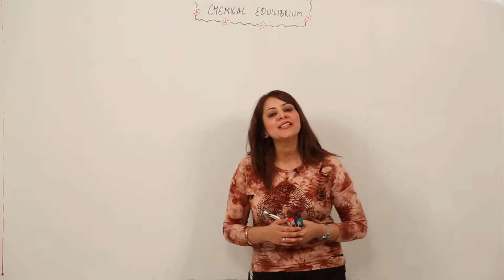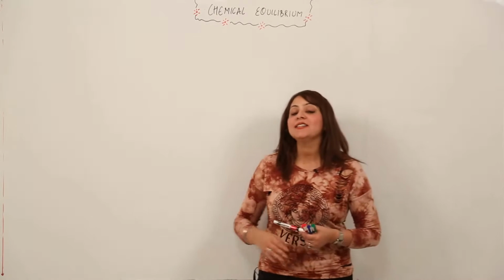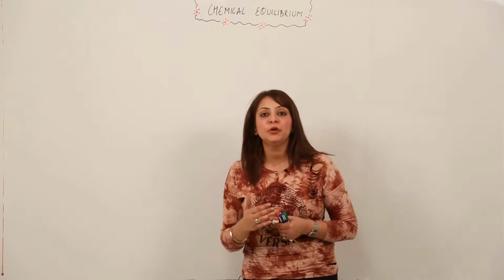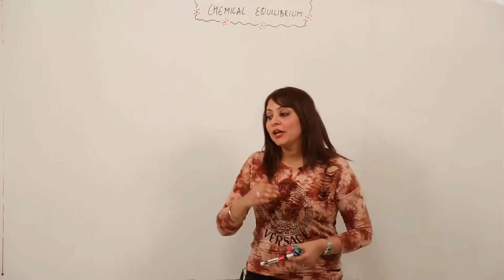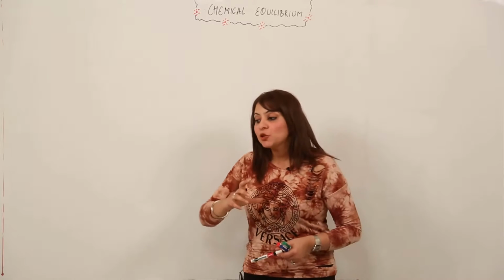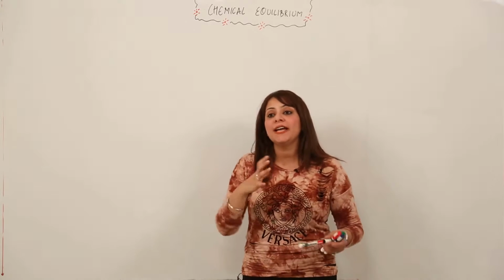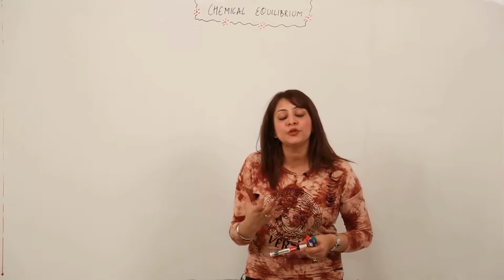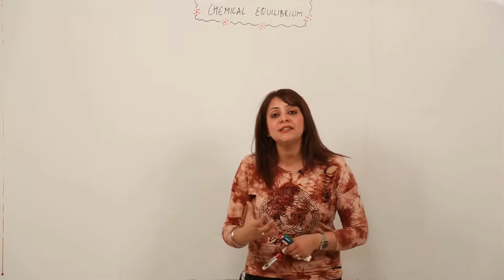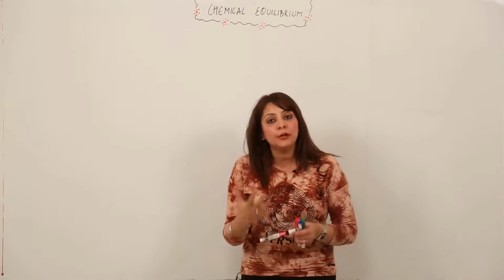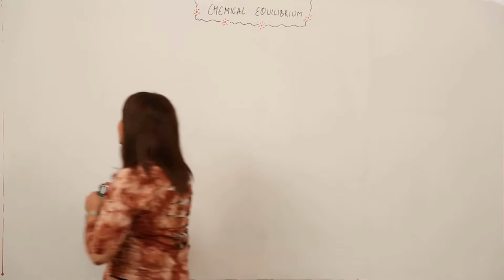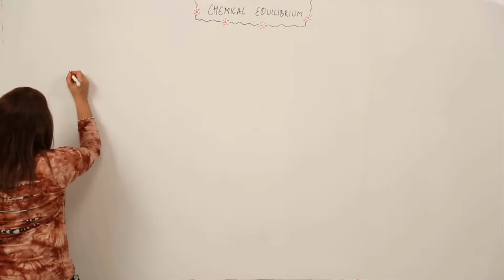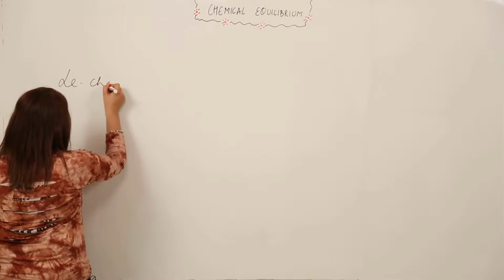Now we are going to start with the new topic, that is the factors that affect the chemical equilibrium, right? But before we proceed, I want you to know that there is a certain principle that guides the direction in which the equilibrium will get shifted, or what are the factors that affect the equilibrium state, right? So before that, I'm just going to tell you the principle, that is the Le Chatelier principle.